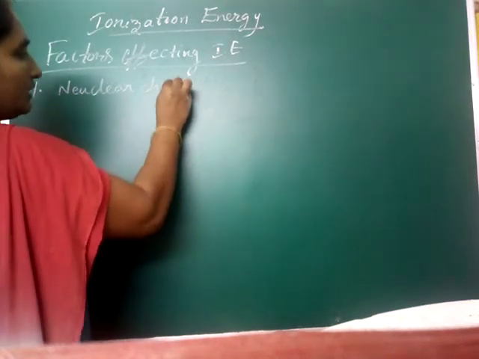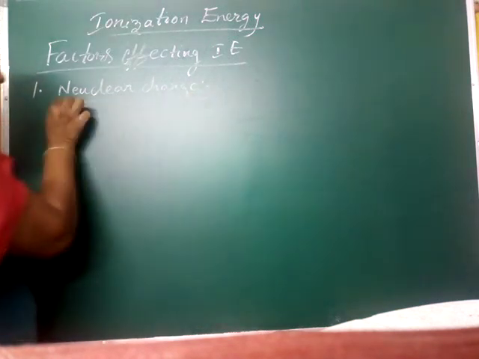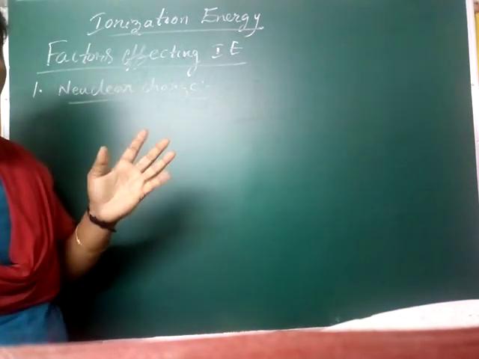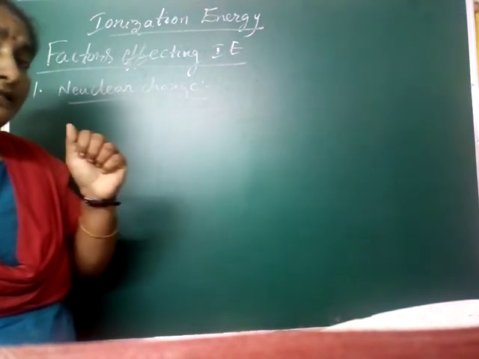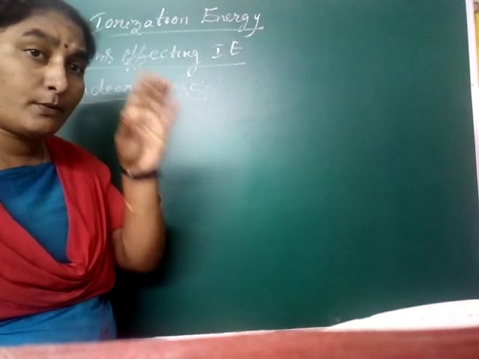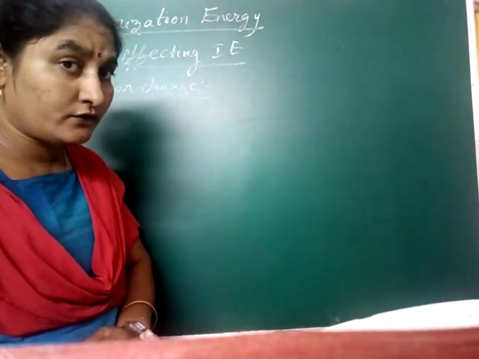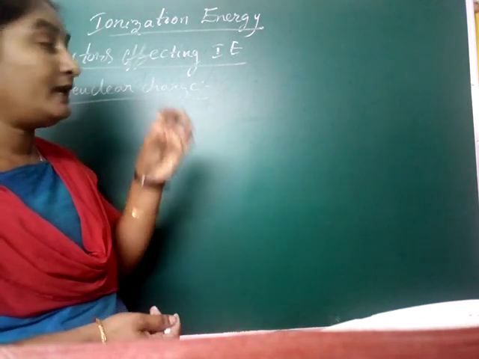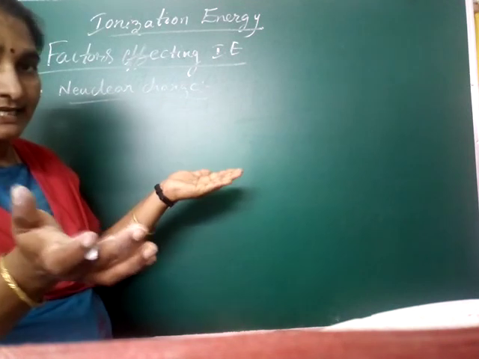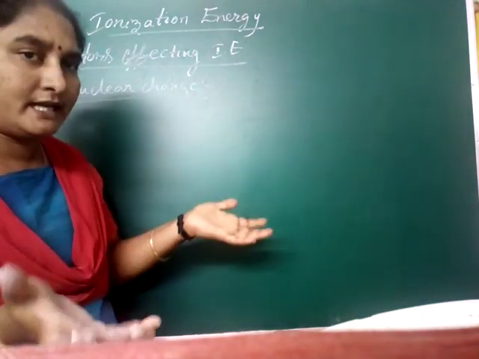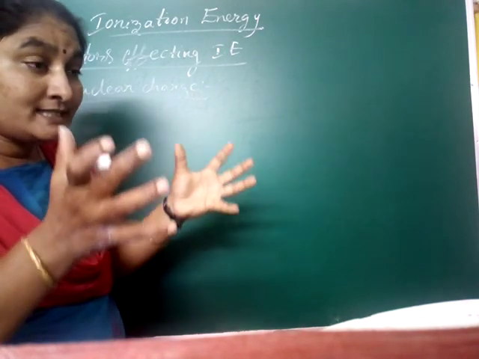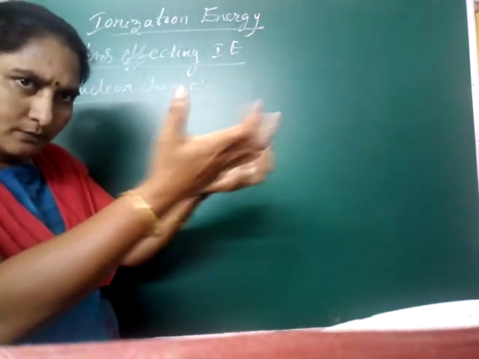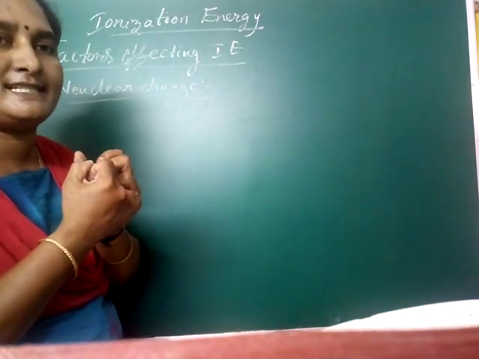Nuclear charge. Already you know, in the nucleus what will be present? Protons will be present. What is the charge of the nucleus? Positive charge. We know that. Then what happens if the protons increase? Then the nuclear charge will increase, and it pulls the electron towards itself.